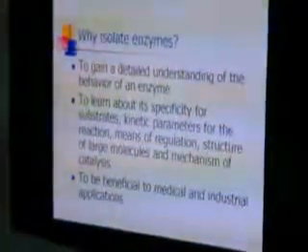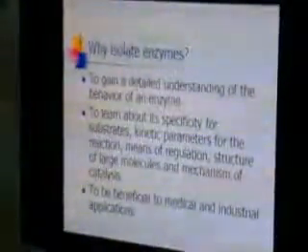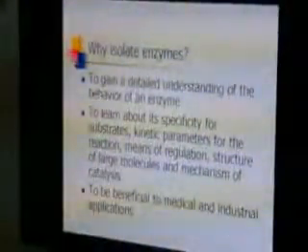Before we extract the enzyme, you have to keep in mind that enzyme is really very sensitive, depending on the situation and the condition. And then the third one is to be beneficial to medical and industrial application. After we get the enzyme from purification, we would like to use that enzyme for a better life.